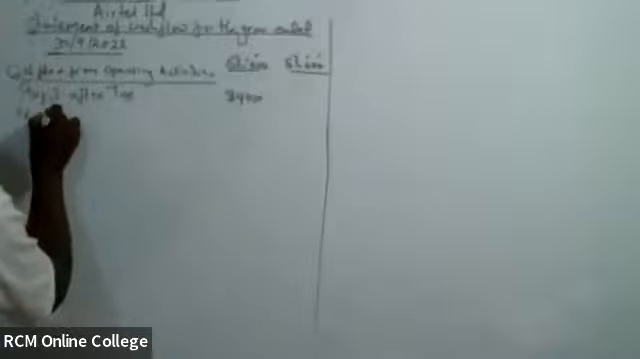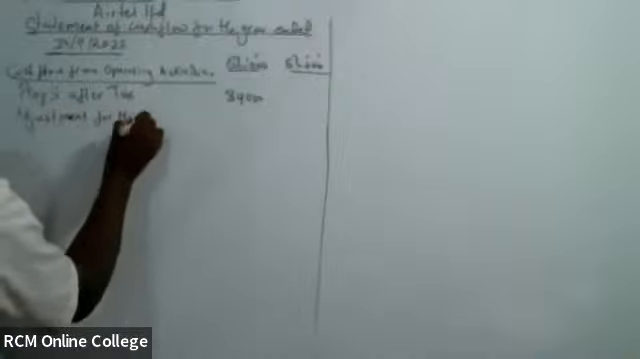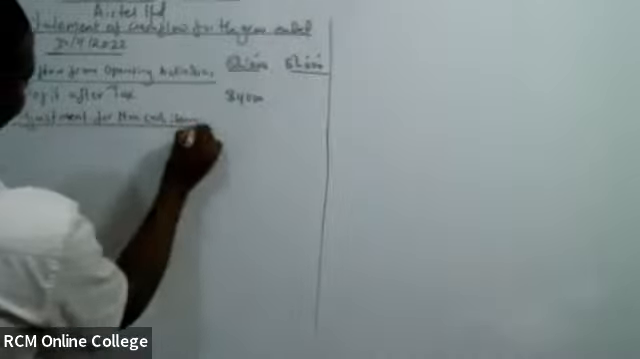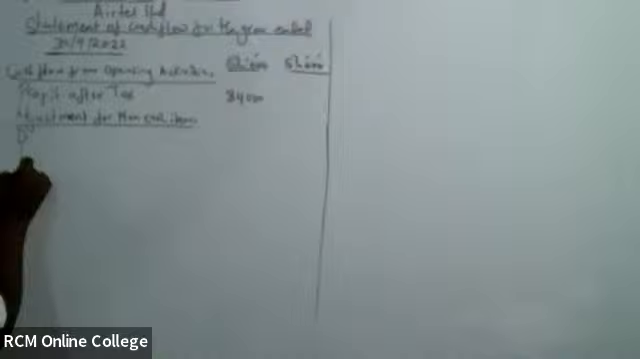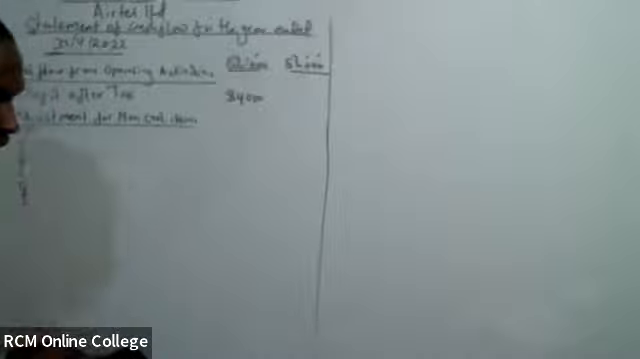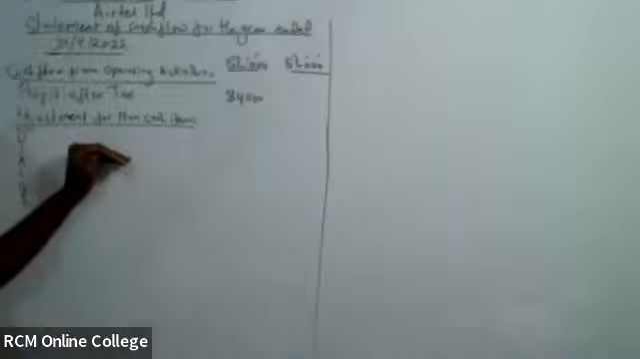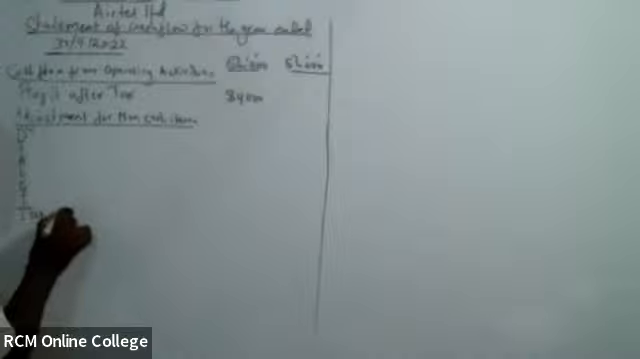Adjustment for non-cash items. I know I have depreciation, but something else is being added below here. Who can tell me? Depreciation, but there is something else I should add here below. There is an item that has come up under the non-current. The tax, tax expense. Thank you so much. Tax expense. So you are being very keen.